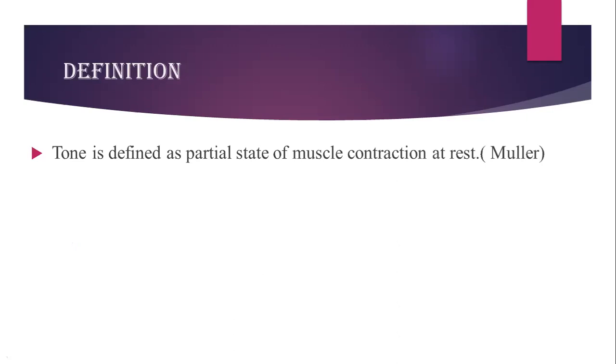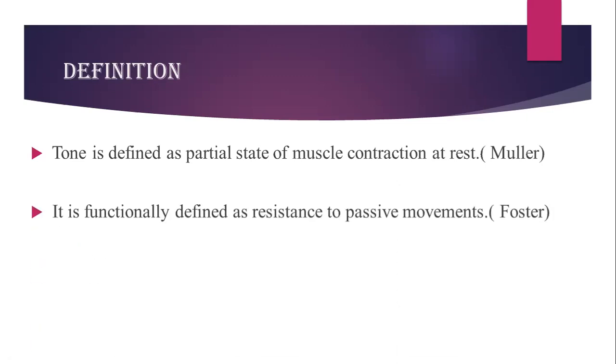So let us see how the muscle tone is defined. Muller was the first scientist who defined the muscle tone. He defined tone as a partial state of muscle contraction at rest. So whenever your body is at rest, it shows some state of contraction, which is not a complete contraction, it's a partial state of contraction. And this is termed as muscle tone according to Muller.